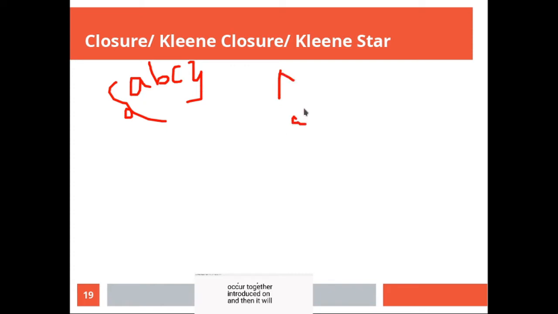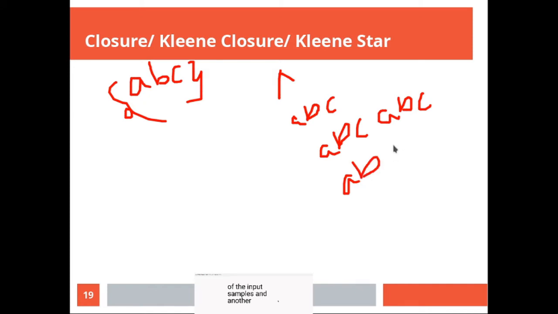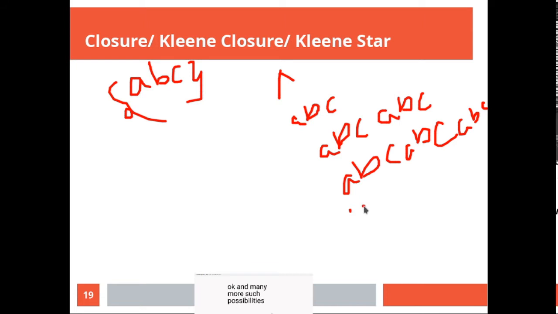Then it will introduce ABC, then ABC ABC, concatenations of the input symbols, then ABC ABC ABC, and many more such possibilities are there.